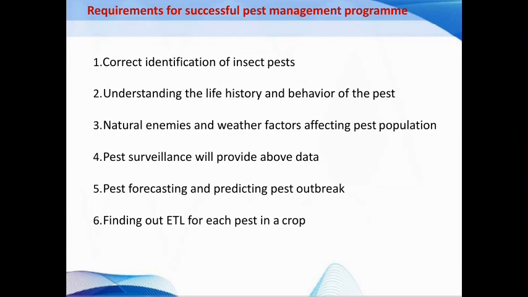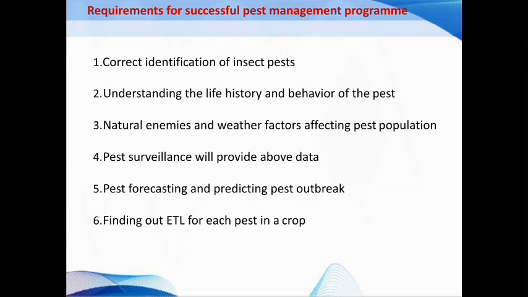Then these are some of the requirements for the successful implementation of the IPM program. The first one is correct identification of the insect pests. We should know the different major and minor pests of that particular crop in that particular region, and we should know how to identify that particular pest. Second is understanding the life history and behavior of the pest. We should know how this pest infests our field, how it is feeding, and what the behavior or life history of that pest is. We should know all these things.